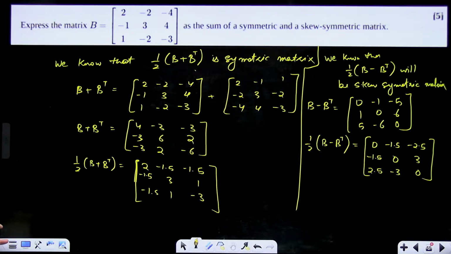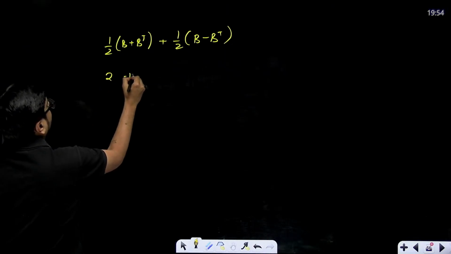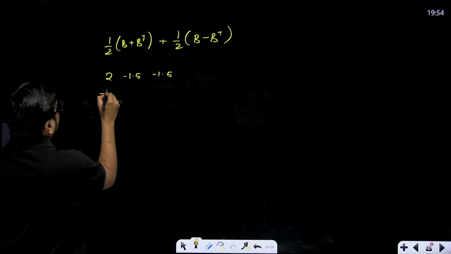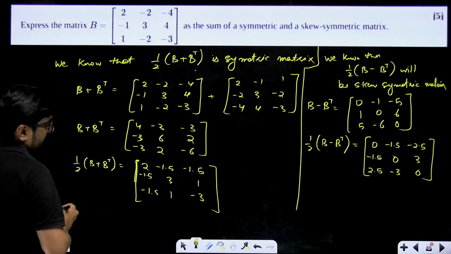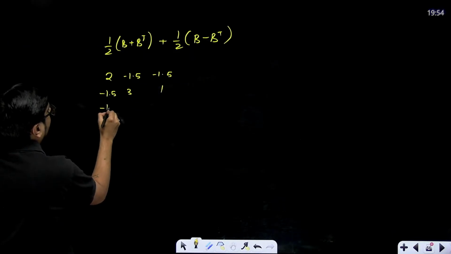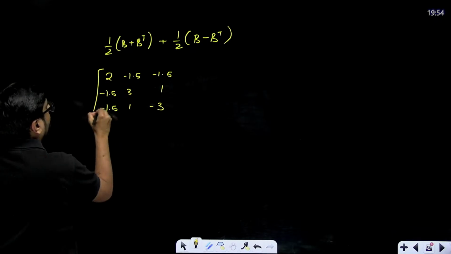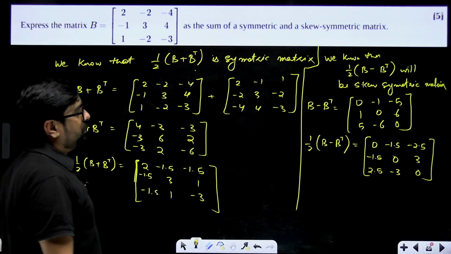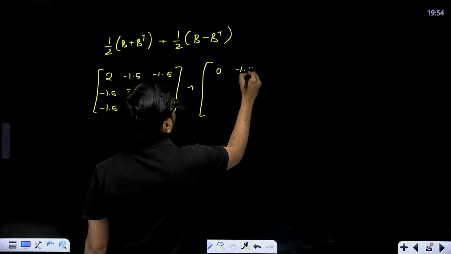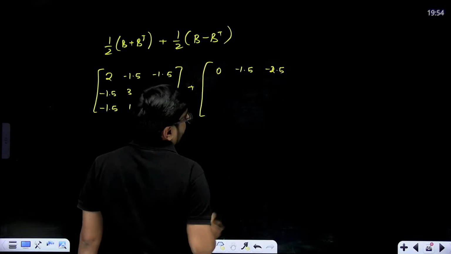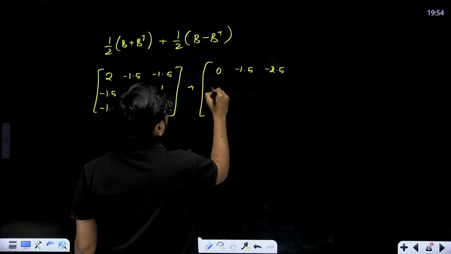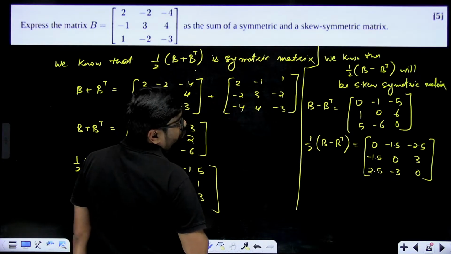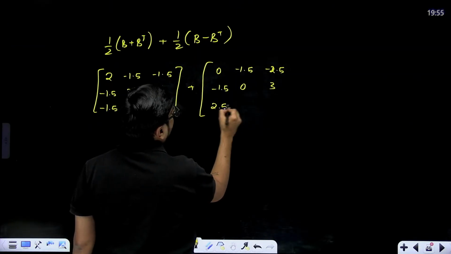All right, no problem. So we'll write 2, minus 1.5, minus 1.5, minus 1.5, 3 and 1, minus 1.5, 1 and minus 3. Okay, this is your first part, and the second part will be from here: 0, minus 1.5, minus 2.5, and minus 1.5, 0, 3, then 2.5, minus 3 and 0.